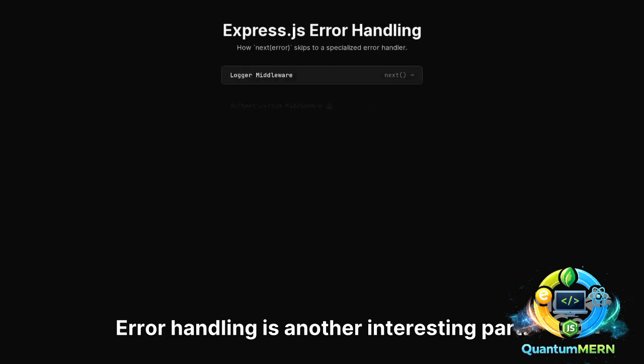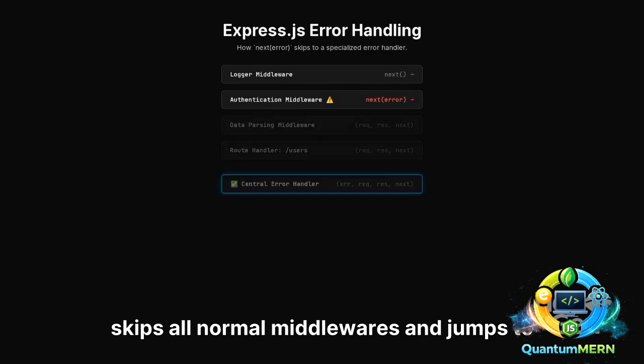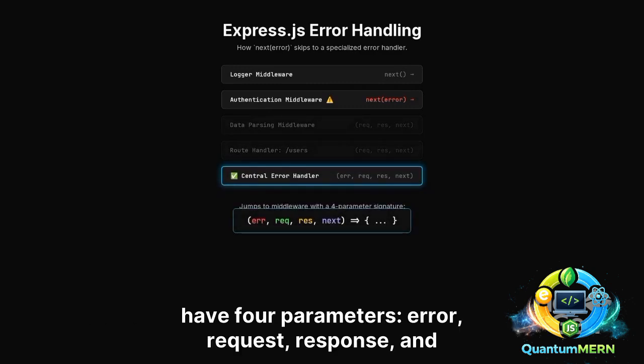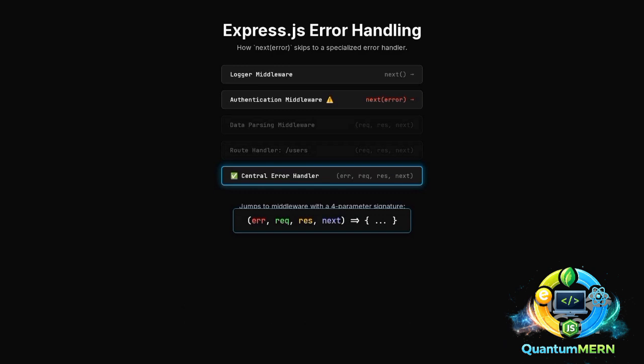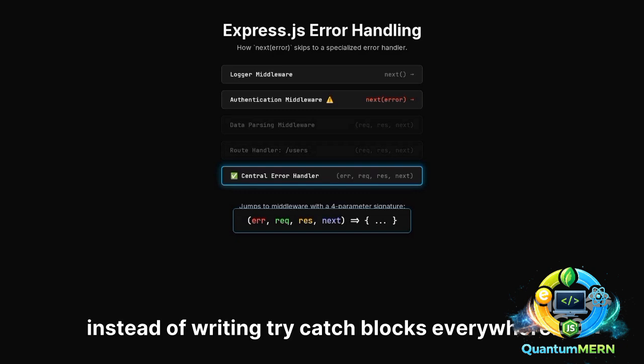Error handling is another interesting part. If any middleware calls next with an error, Express immediately skips all normal middlewares and jumps to special error handling middlewares, the ones that have 4 parameters: error, request, response, and next. This allows you to centralize error logic instead of writing try-catch blocks everywhere.